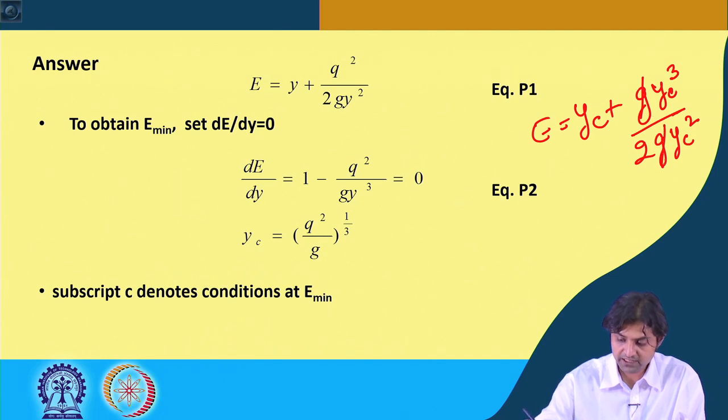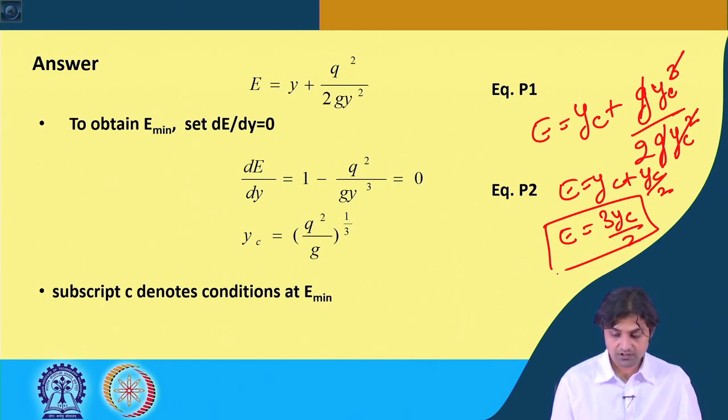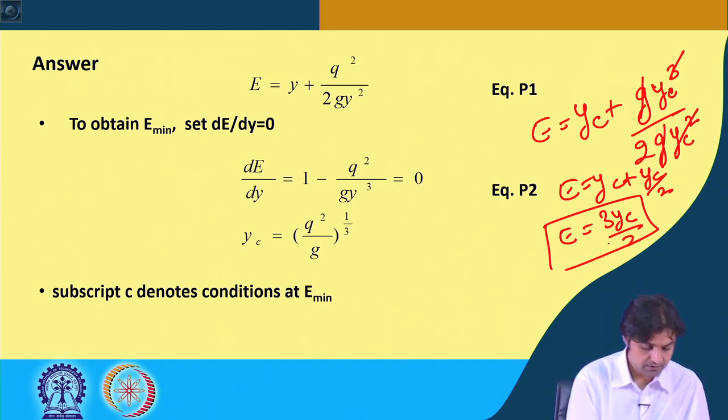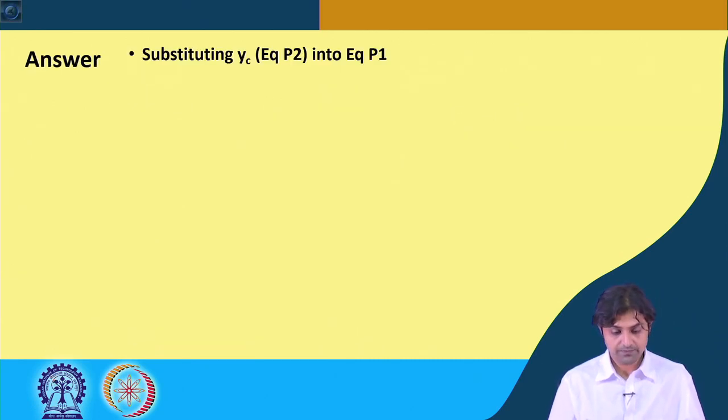So, g and g will get cancelled, yc cube will get cancelled with the square. So, E will be yc plus yc by 2, that is 3 yc by 2, and let us see our solution at the back, 3 yc by 2, all right.